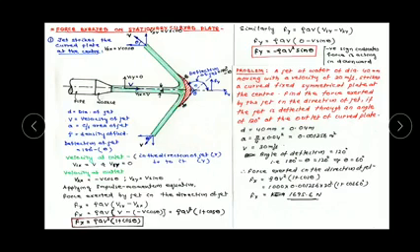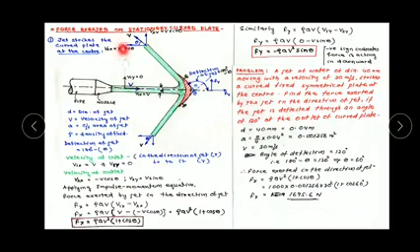Velocity at inlet, in the direction of x and perpendicular to the jet direction, that is in y direction: v1x equal to input velocity of the jet in x direction equal to V, and v1y equal to input velocity of the jet in y direction equal to 0.